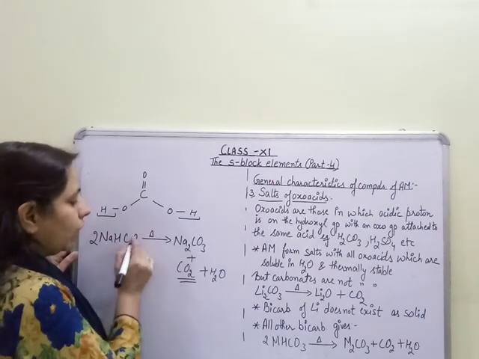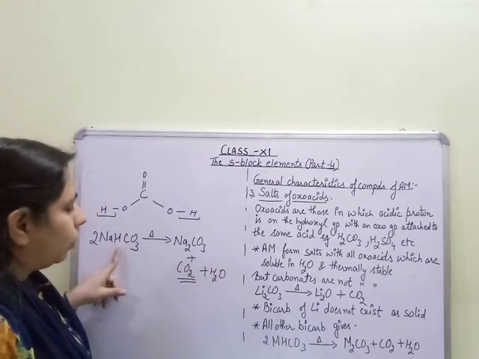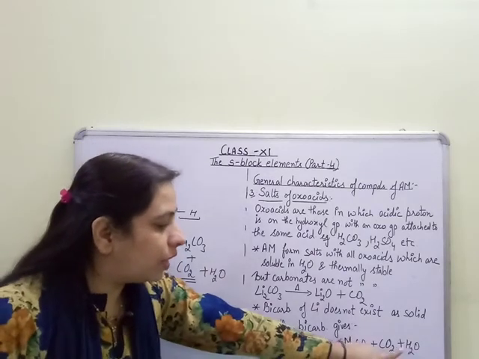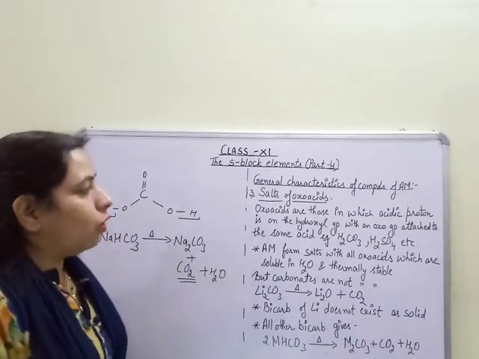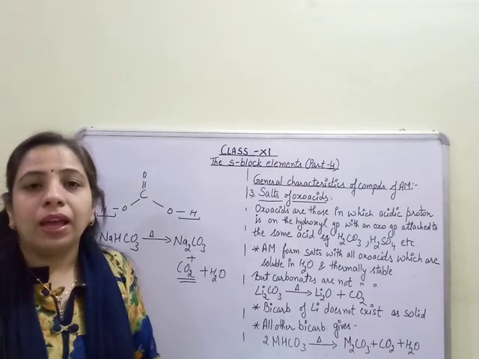So what we are saying here is that bicarbonates of the alkali metal group, on heating, give rise to metal carbonates along with the liberation of carbon dioxide and water. So these are the characteristics of the compounds formed by alkali metals.